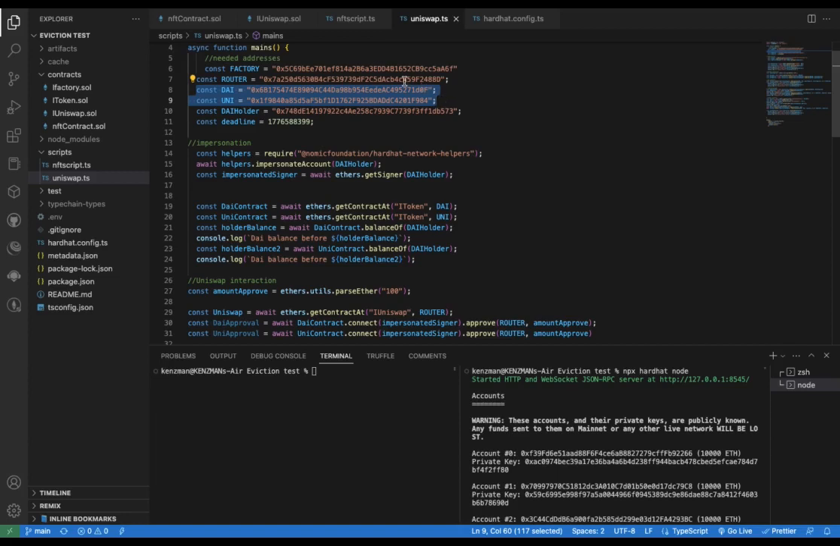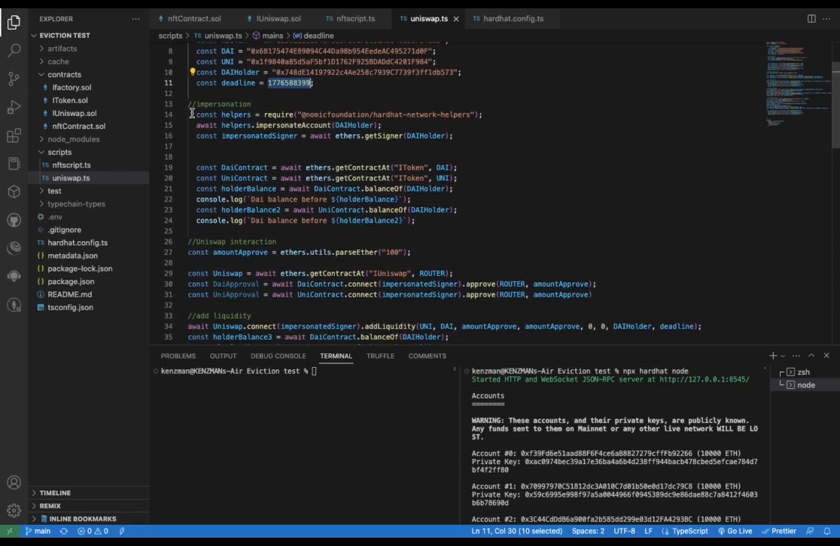I added it here, and this router is the Uniswap V2 router contract address. This holder is the person I'm impersonating, the person whose account information I want to use to run things on my local machine. And this is the script that enabled me to impersonate the person's account, and I got the contracts I'll be using.